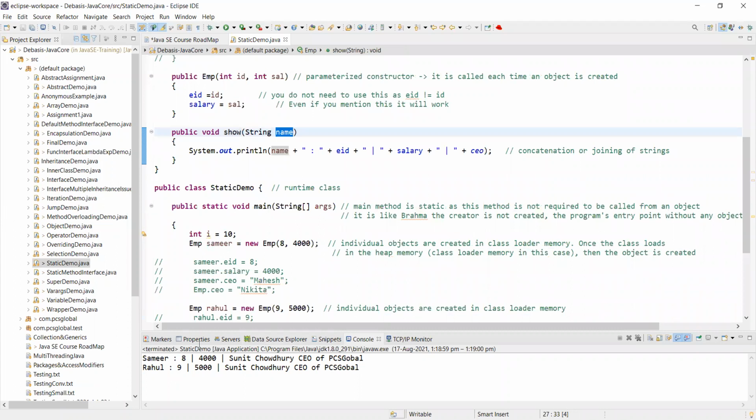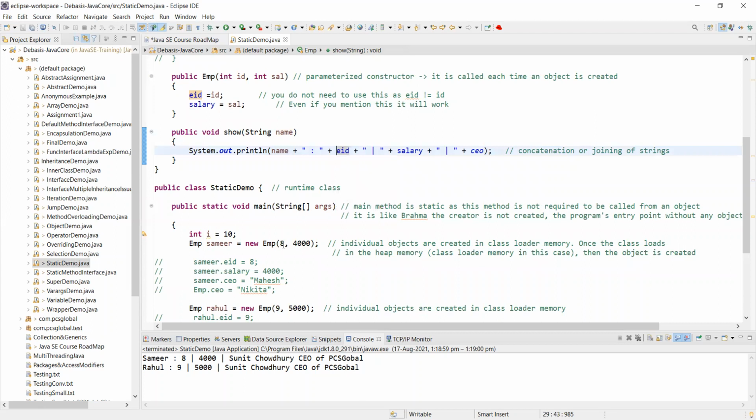Then I'm printing this colon, because I've concatenated. So the colon comes. Now what is the value? Plus means joining. EID, so it is m.eid. You see, I have not mentioned m because it is part of that object, the EMP type. So EID, what is the value that I have passed?